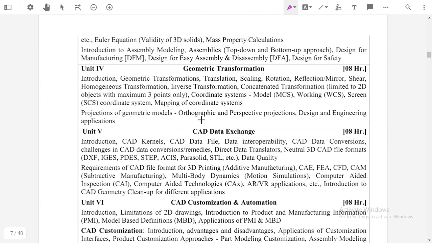Then the fifth unit is CAD data exchange. How can we exchange data from one software to another? Let us take one example. If there is a Word file, suppose the file name is 123 dot Word, this file will not open in a PDF viewer.